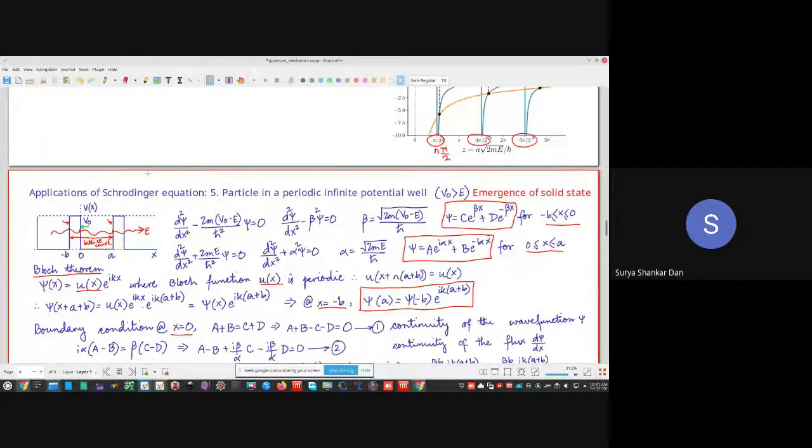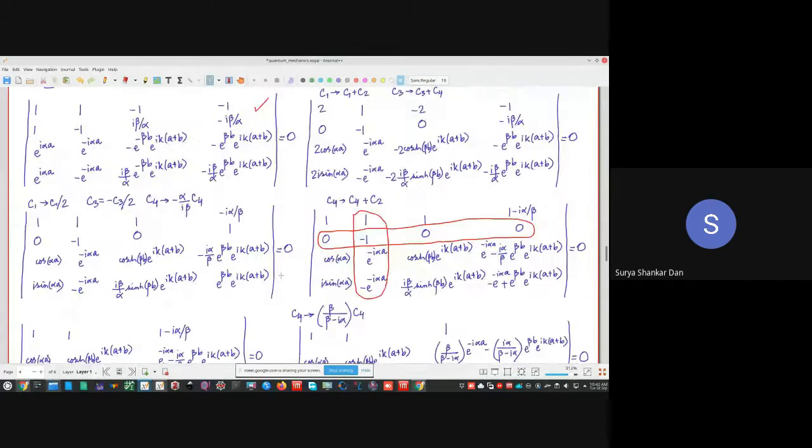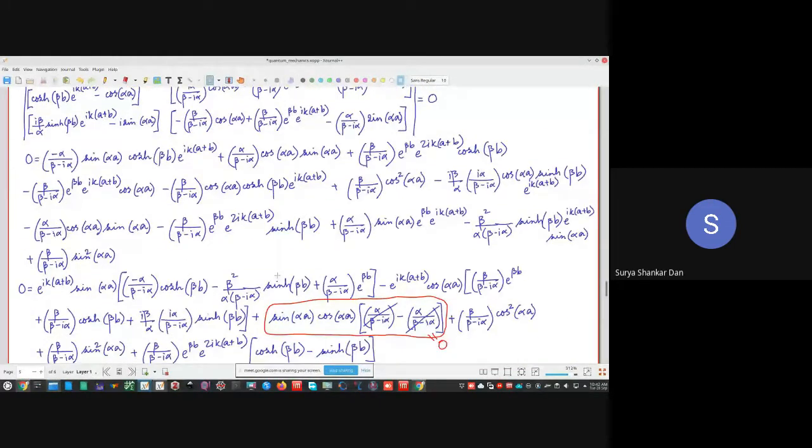ये कोई variable नहीं था. Those were simply the... A plus B was the lattice constant. Remember? Okay, 0 to A. 0 to A is the free particle. Minus B to 0 was the bounded particle. Okay, so that is also something related to the solid state material itself.